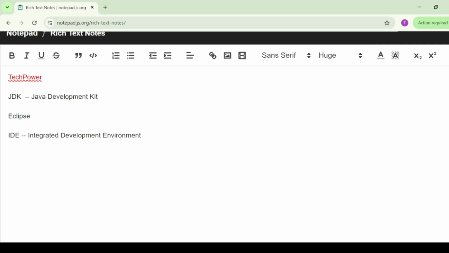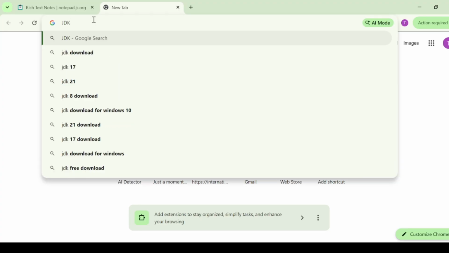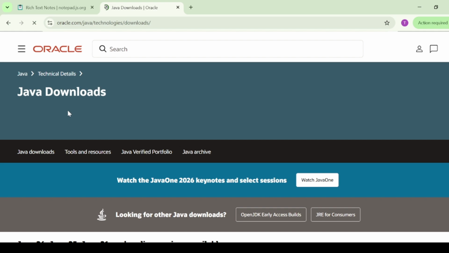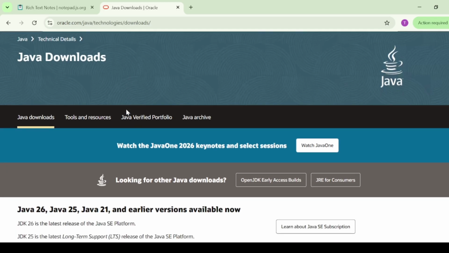Let's start with the JDK. Open your browser and search for download JDK. You can also go directly to the official Oracle website. On the download page, choose the version that matches your operating system: Windows, Mac OS, or Linux.